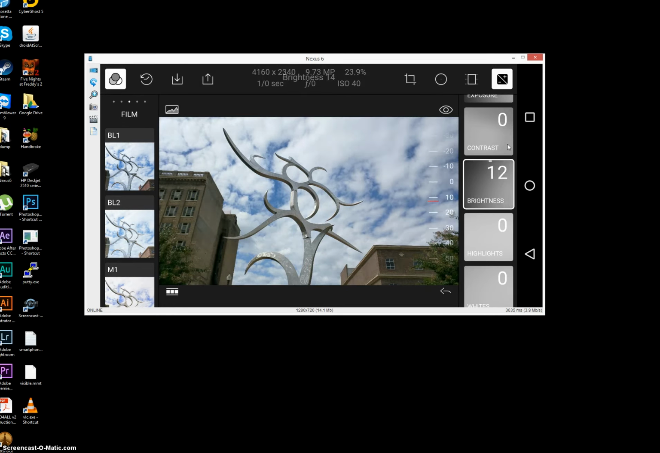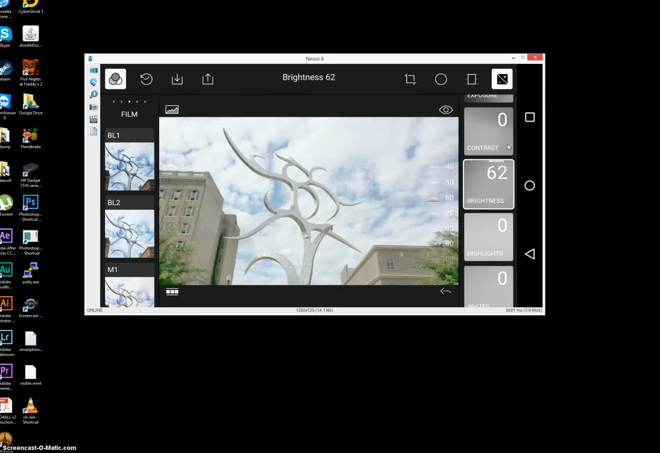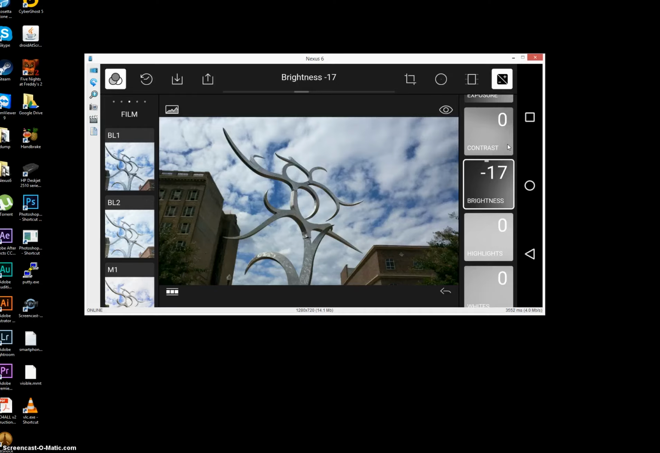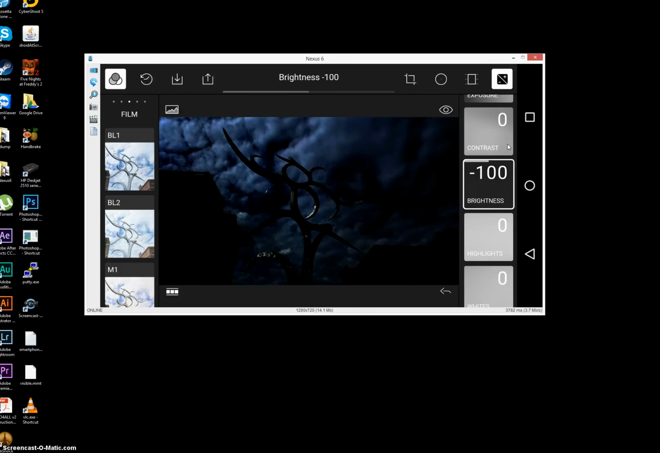So as I'm sliding up, the brightness goes up. As I'm sliding down, the brightness goes down. Pretty simple, pretty straightforward. But what I thought was cool was if I wanted to adjust the brightness without having to use the slider, I could just hold down the brightness option there. Let's see if I can pull this off. Yeah, you hold it down and you can tilt your phone using the gyroscope left or right, and it will make all of the adjustments for you.